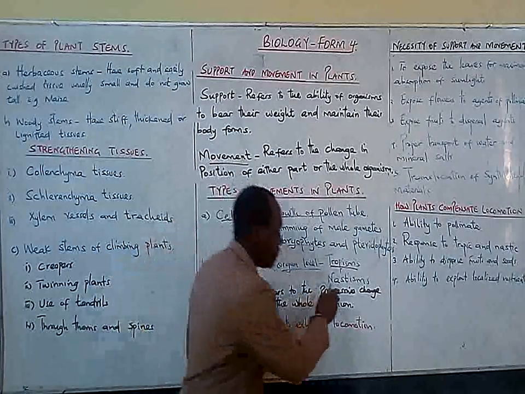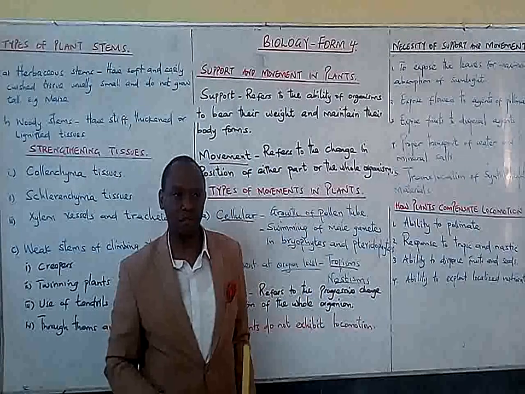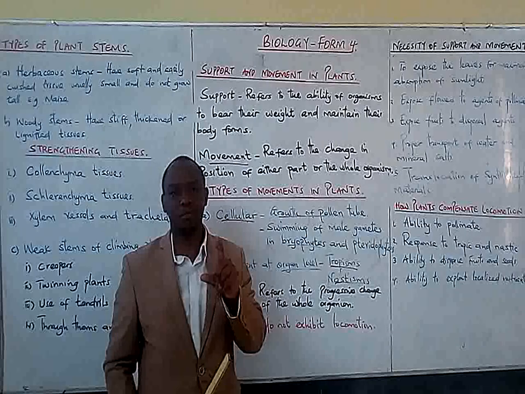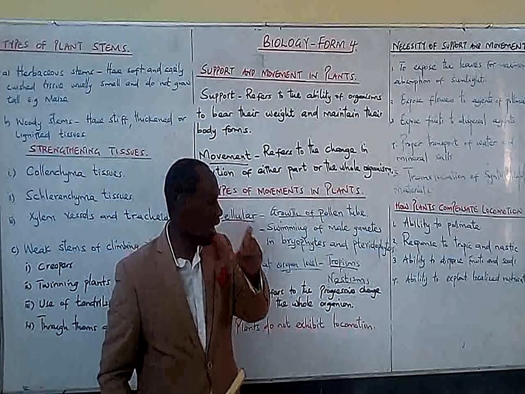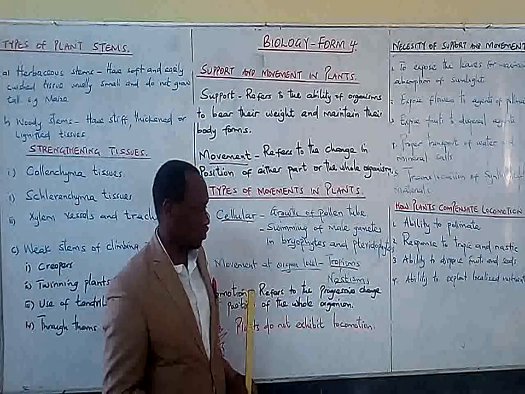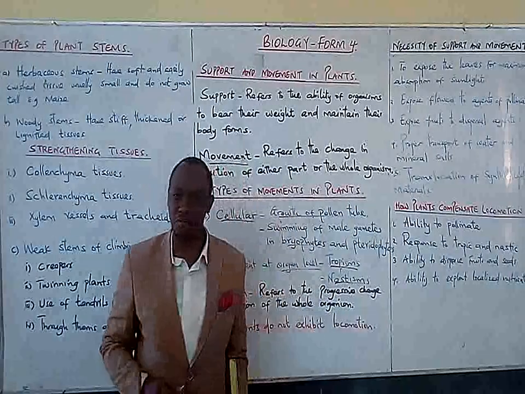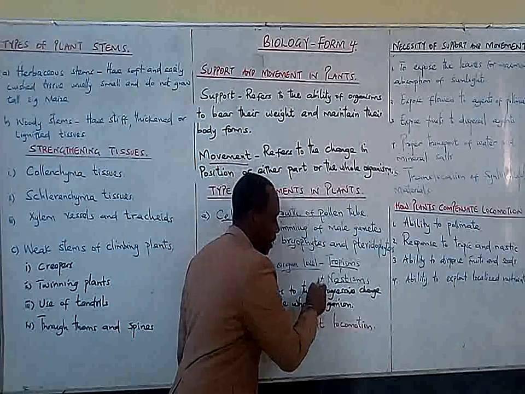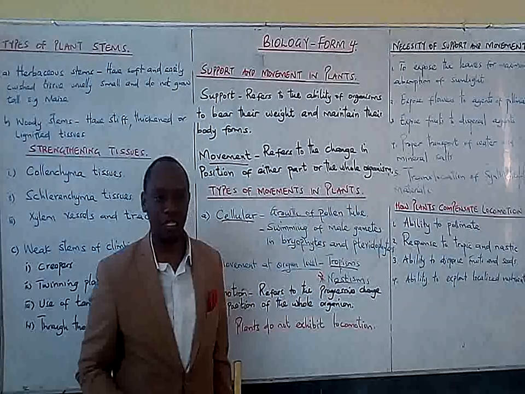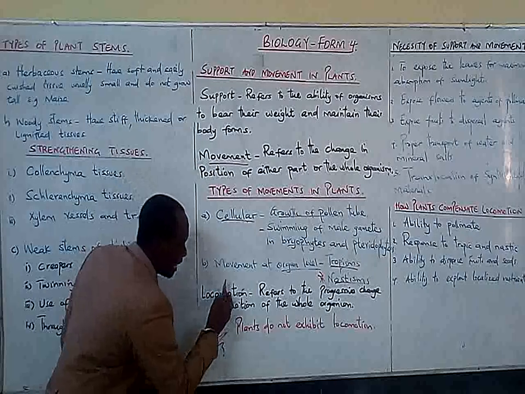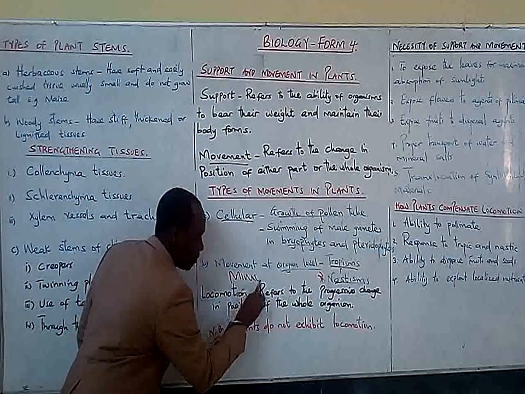And then we also have nastism. This is the response of an organism due to non-directional stimuli. For example, we have a type of nastism that is represented by an organism called Mimosa pudica.